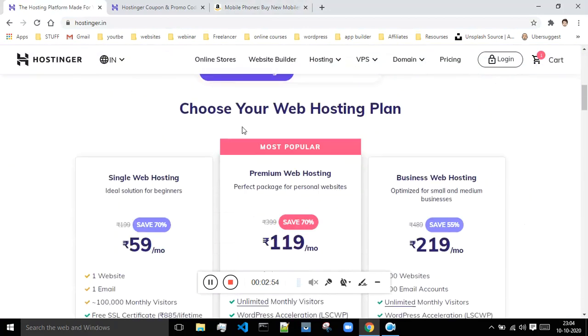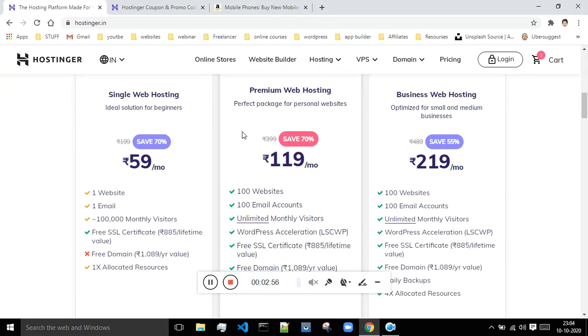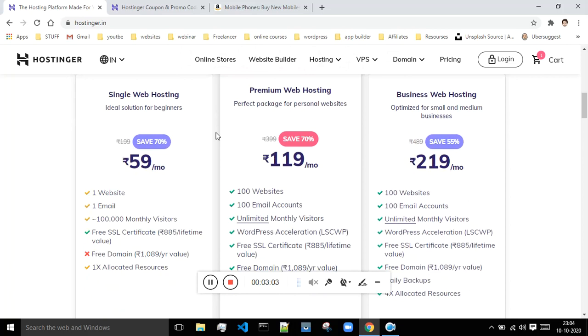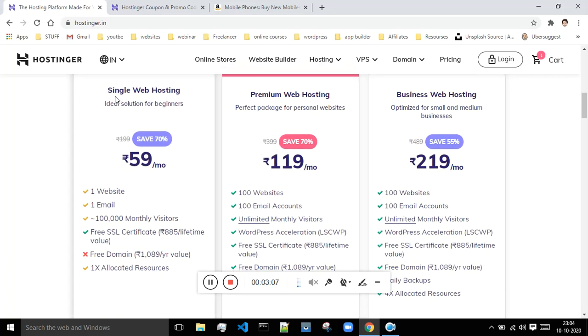Now let me scroll down. If you want to have only one website, if you are starting a business, or if you want a website of your own name, then this is the basic plan which will help you host a single website. It will also help you create one email. It will work smoothly even if it is visited by hundreds of thousands of visitors. Then it will give you one SSL certificate.